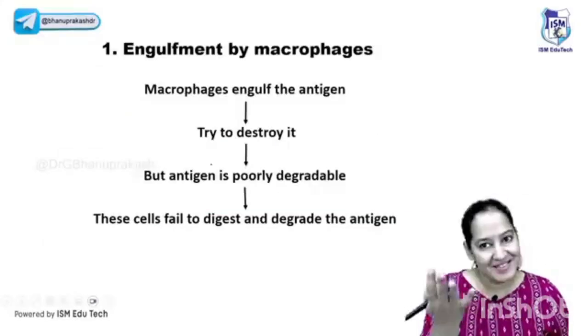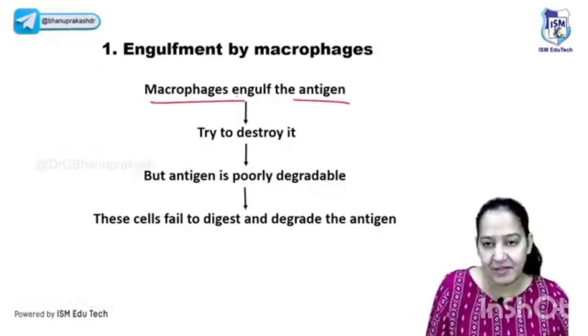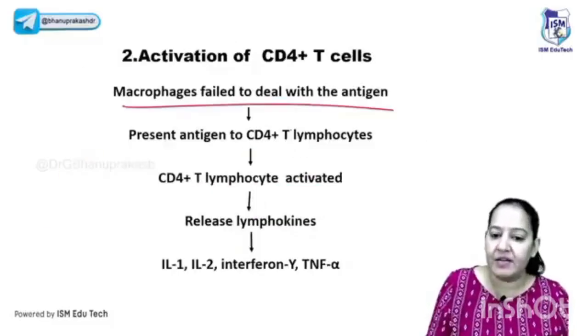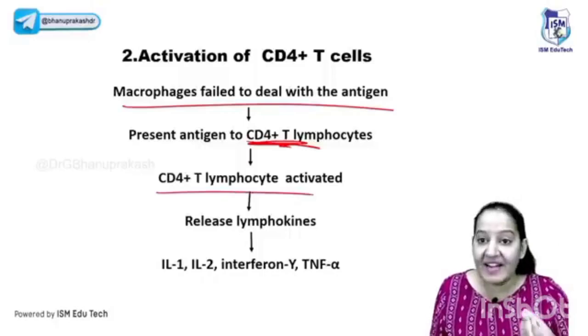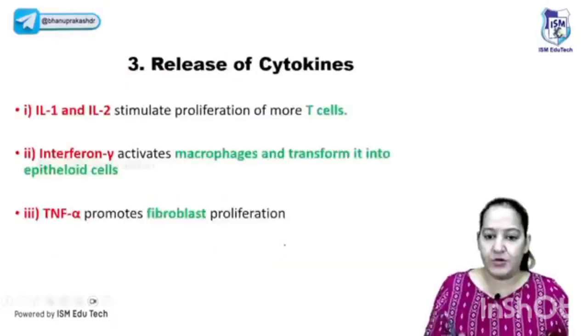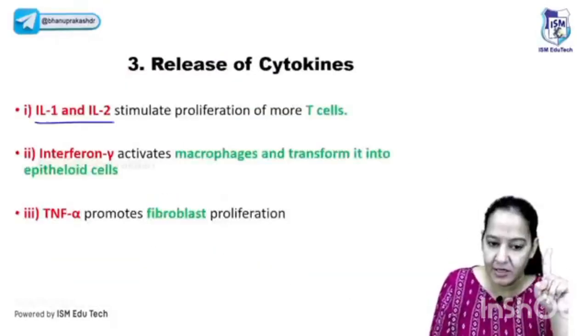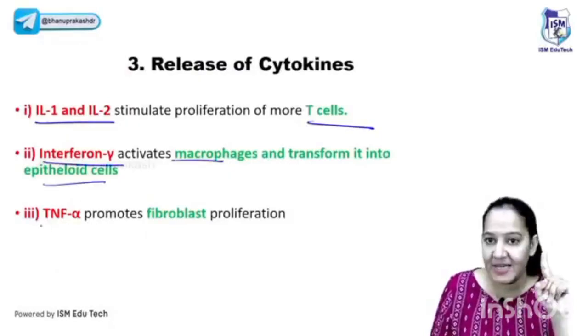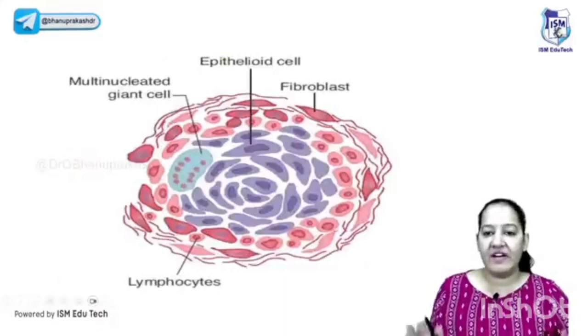The granuloma is in front of you. Same thing is written. The antigen is coming. Macrophage APC is engulfing it, tries to destroy it, but is unable to. It fails to digest it, so it takes it to the helper TH1. The helper TH1 will get activated and secrete the three cytokines. The interleukins will take the T lymphocytes. Interferon gamma takes the macrophages and converts them into epithelioid cells and giant cells. TNF alpha takes the fibroblasts out. They will rearrange themselves, and this is granuloma.